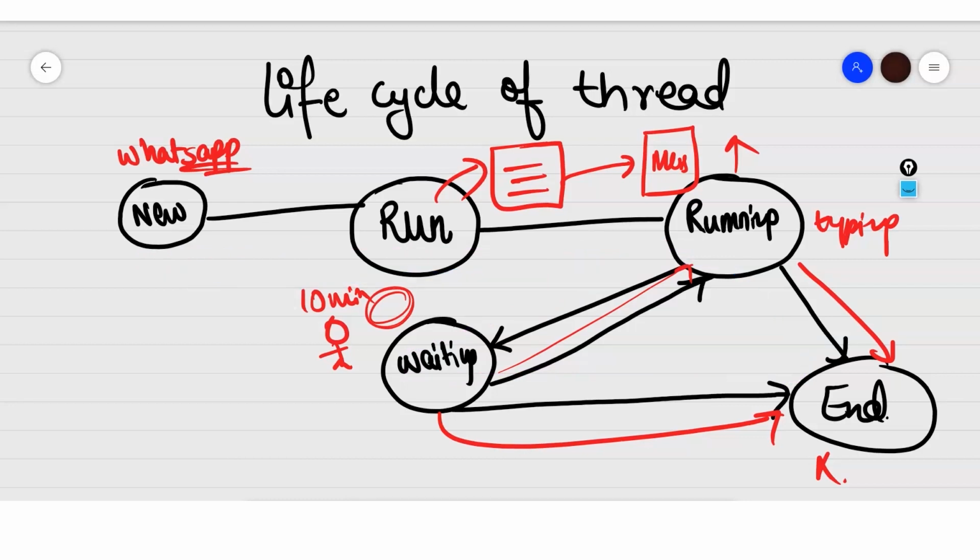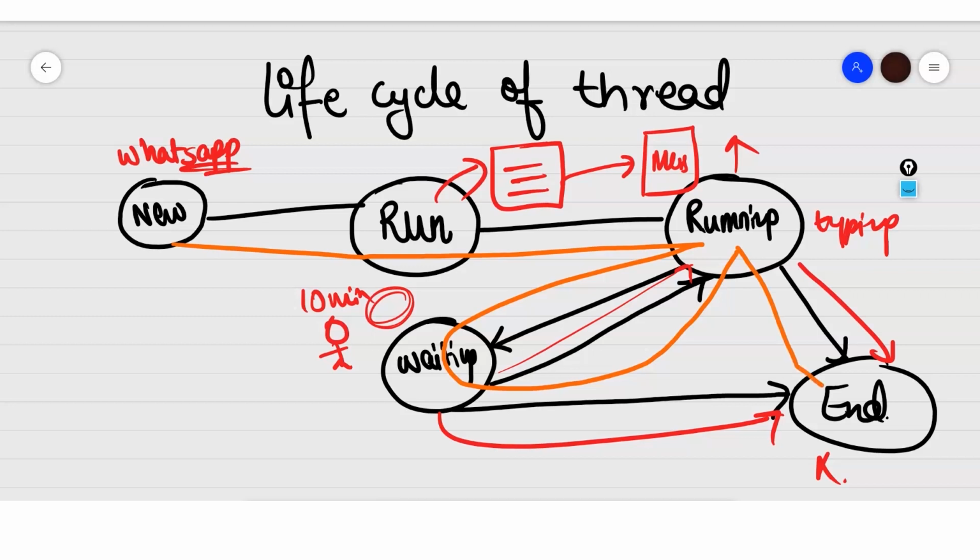Another path that I can have is, I started my app, it ran, I then went to waiting. I was waiting for a few resources. I got the resources, I came to running, I did all my work, and then I ended my app. So there are many ways you can go. That's a basic life cycle of a thread.